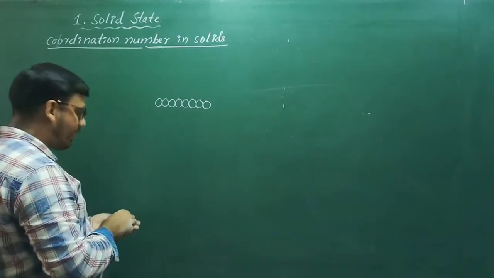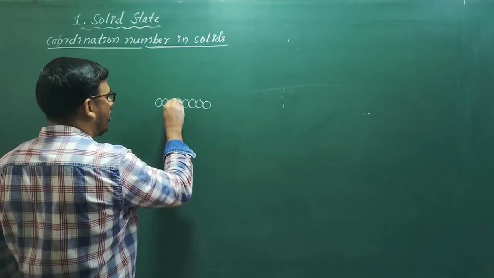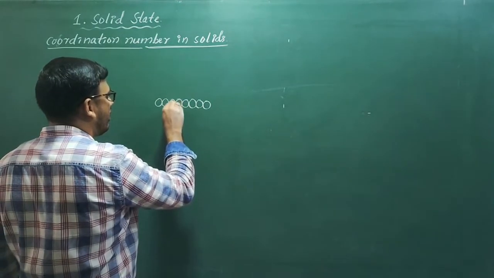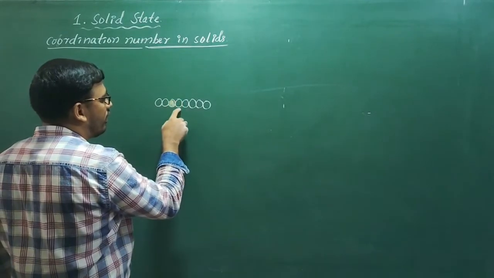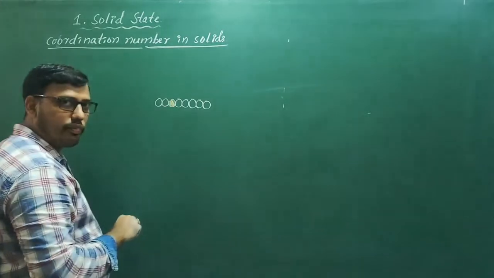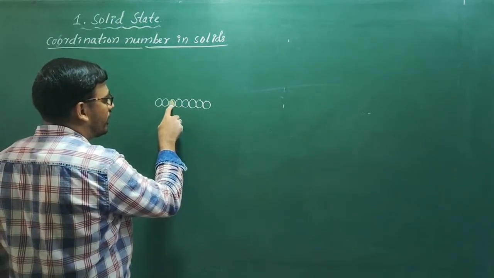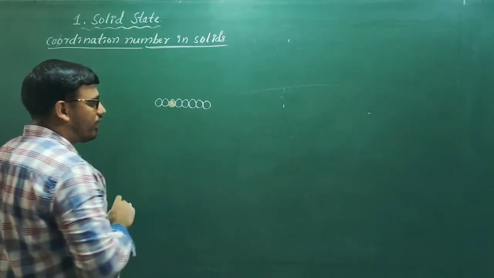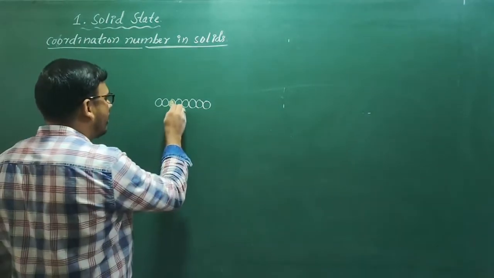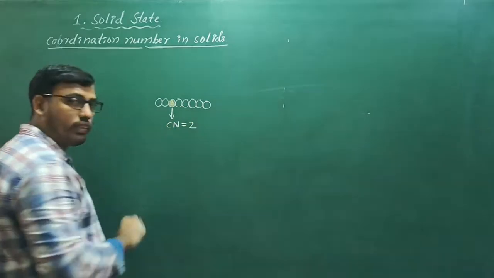So if I consider a particle, this one, see, two atoms are in close contact with this particle. Two particles are in close contact with this marked particle. Then I say the coordination number of this particle is 2.